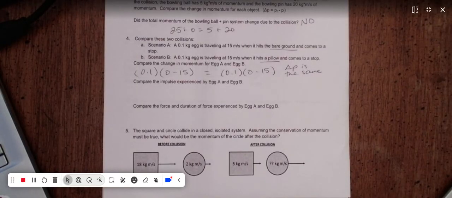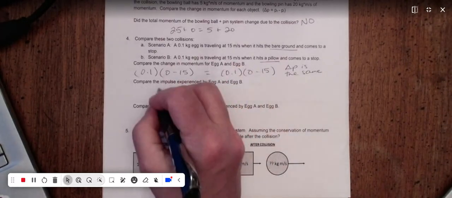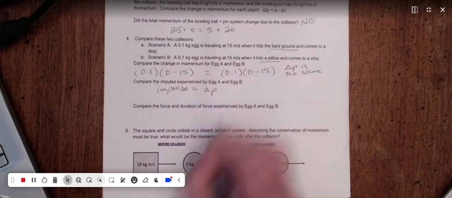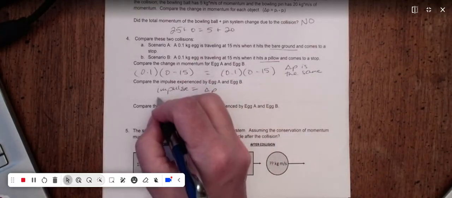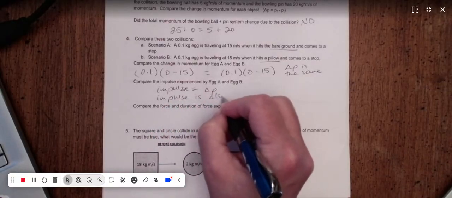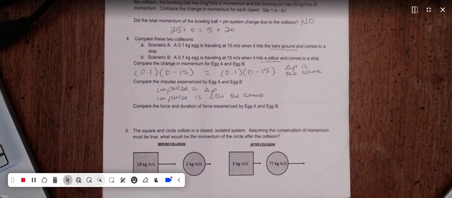They both come to a stop. They have the same mass. Okay. Compare the impulse experienced. Well, impulse equals our change in momentum. So the impulse is also the same. Both eggs experience the same change in momentum, so they experience the same impulse.